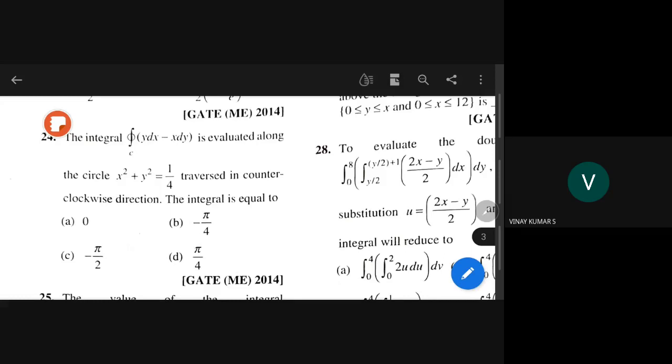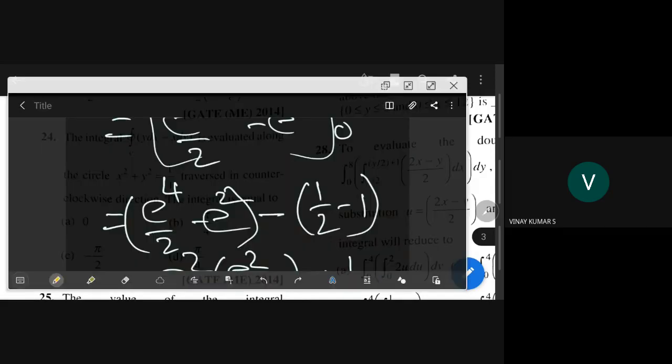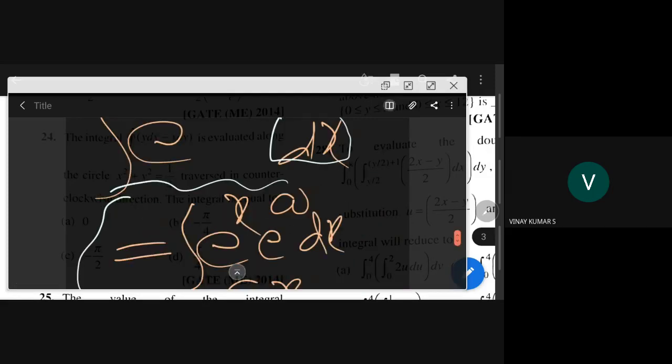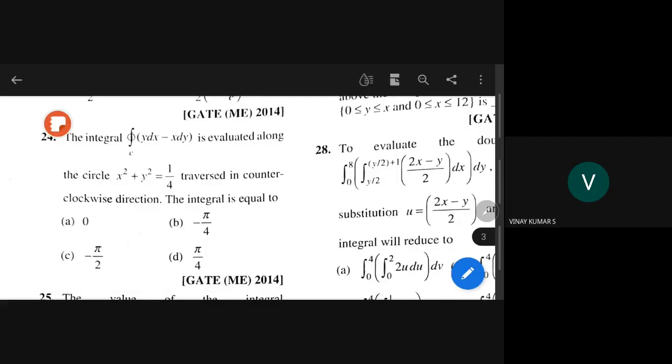See, this is called a line integral. When I give an idea here first, what is that region? I will tell you. The region is x square plus y square equal to 1 by 4, he says.